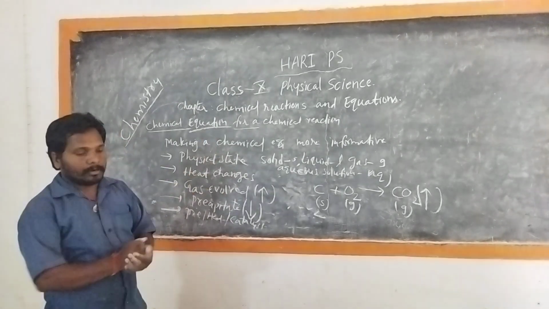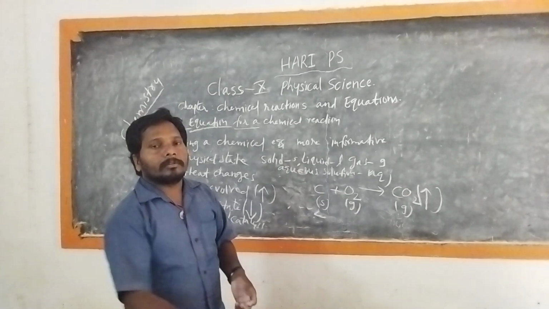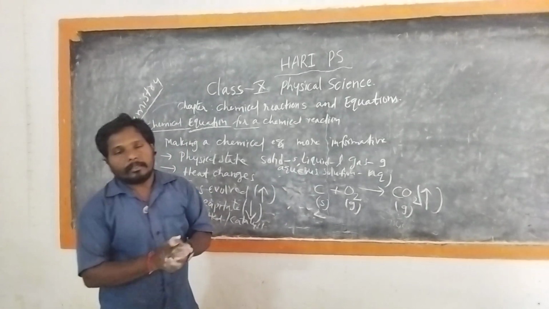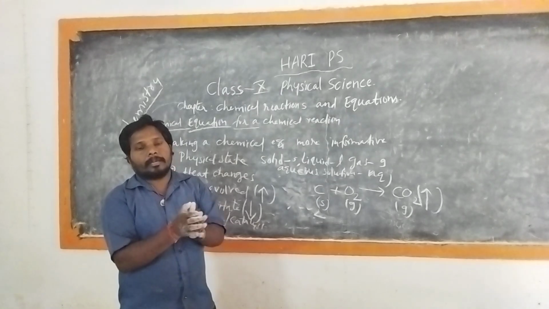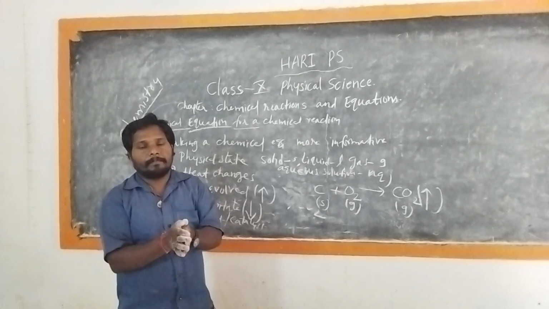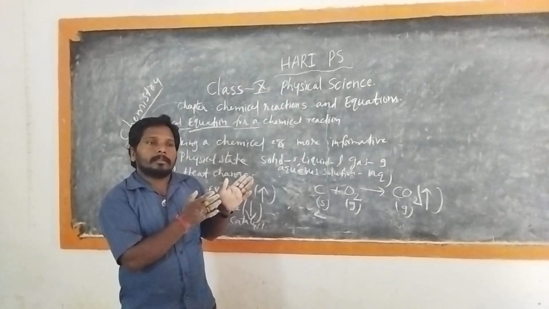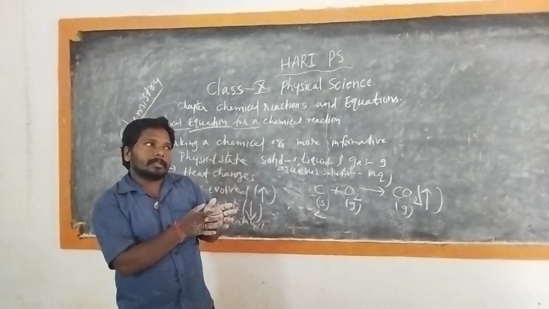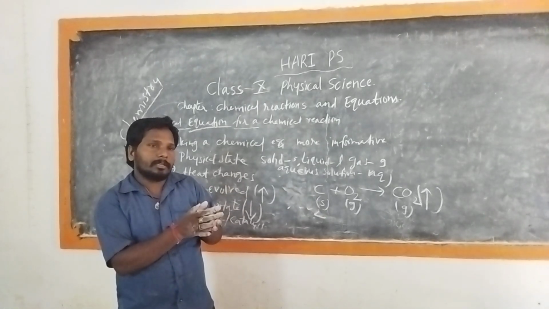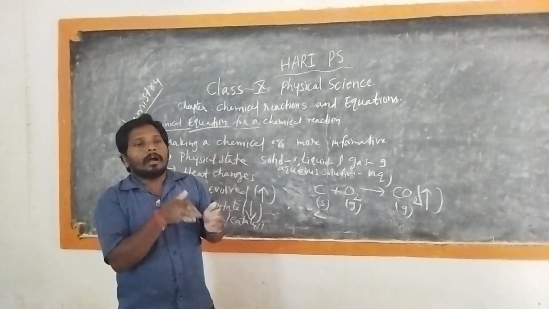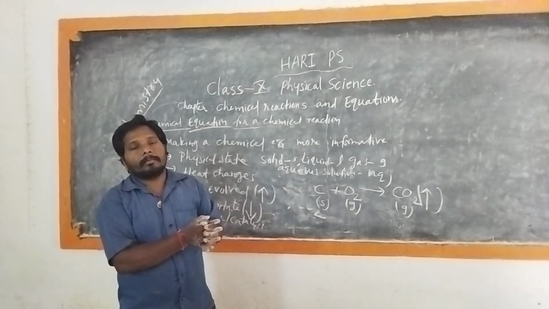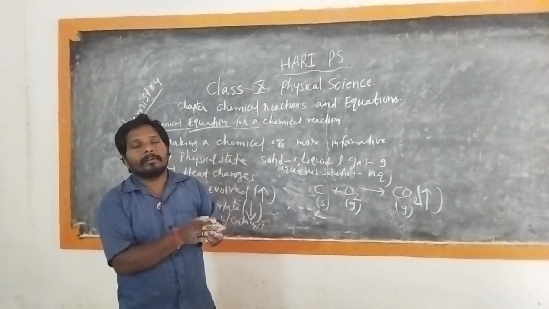That's all for today's session. We discussed the concepts involved in this chapter, chemical reactions and equations. We discussed the introduction, meaning what a chemical reaction is, how to write the equation for chemical reactions, and how to make a chemical equation more informative.